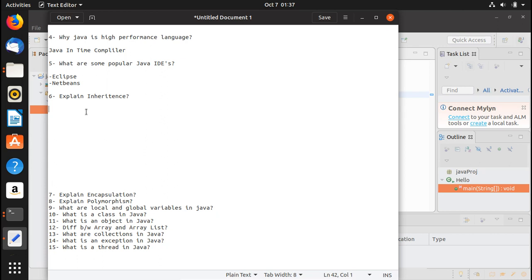So the idea behind inheritance in Java is that you can create new classes that are built upon existing classes. Okay, so when you inherit from an existing class, you can reuse methods and fields of the parent class, which I have explained to you earlier. Like the animal class would be a parent class and the dog class would be the child class.